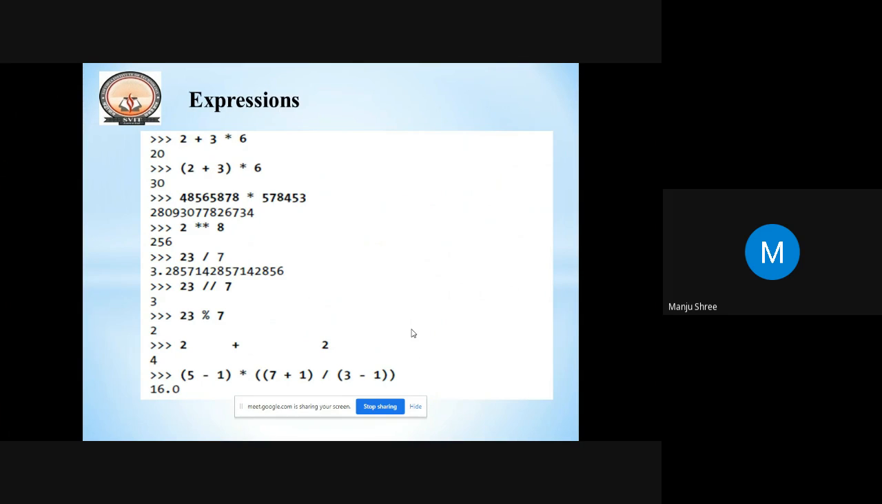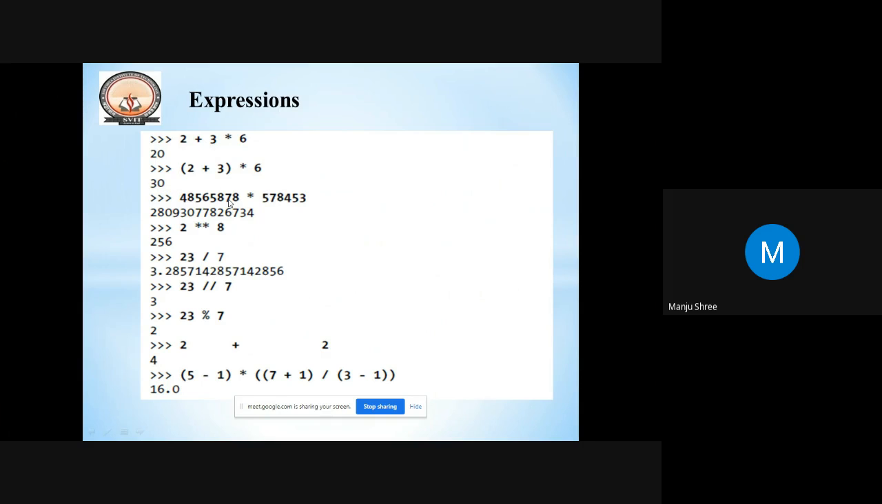Next, here are some examples of evaluating expressions. The first is 2 plus 3 into 6. As we know, the first precedence is given to multiplication, so 3 into 6 is 18, and 18 plus 2 is 20. One more here is (2 plus 3) into 6. Inside there is a parenthesis. Even if we don't mention it in the precedence, the first precedence is always given to the parenthesis, so it is evaluated first: 2 plus 3 is 5, and 5 into 6 is 30.